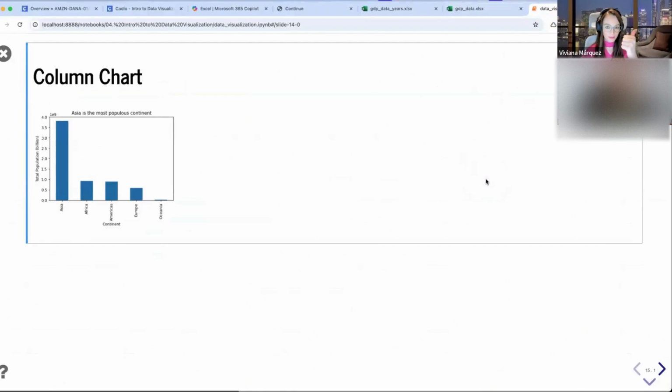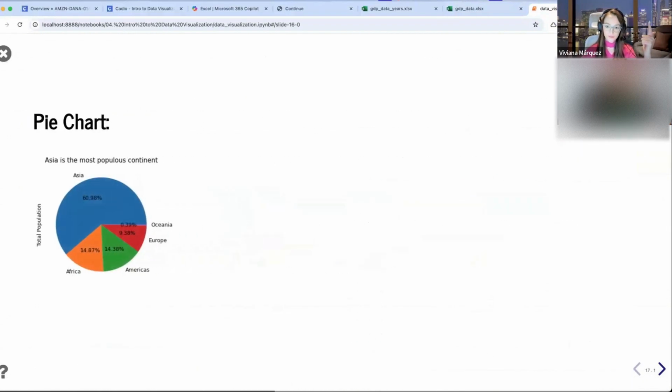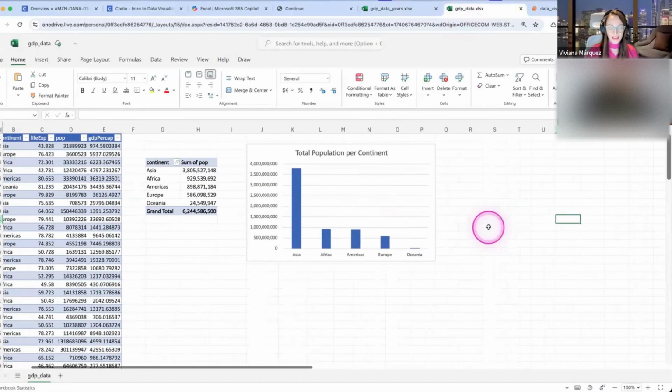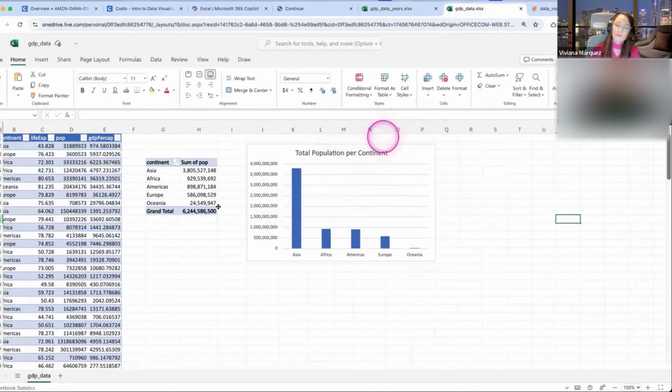We did pivot table already, column table, column chart, bar chart. Now let's go with the pie chart. So the pie chart would look something like this. So let's do it in Excel. The logic is the same. If you were not able to complete the bar chart, that's okay. Now you have a second chance because with the pie chart, the steps are very similar. So if you didn't do the bar chart, don't you worry.